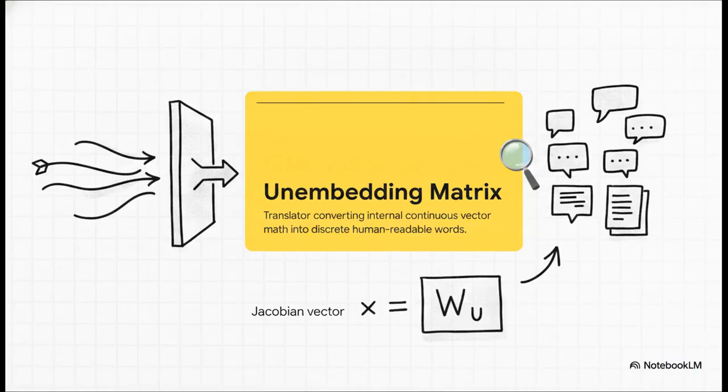This illustrates the final step, the unembedding matrix, or WU. Every language model has this built-in translator sitting at the very end of its architecture. It's the dictionary that takes continuous, flowing vector math and locks it into discrete, human-readable vocabulary words. By multiplying our average Jacobian vector with this unembedding matrix, we get a ranked list of the exact words the AI is holding in its mind at that exact intermediate layer.